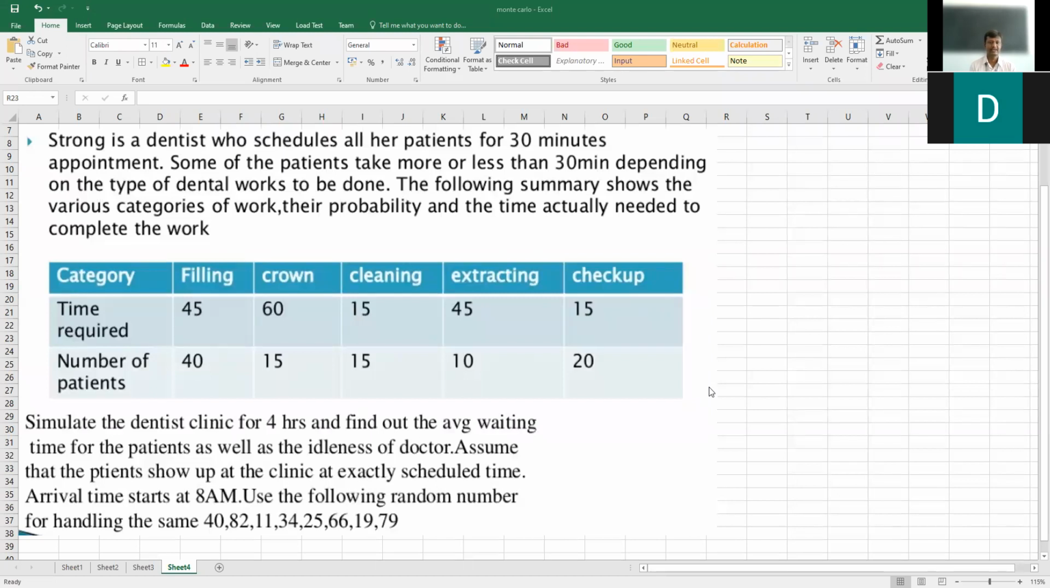Whenever any patient enters into the clinic, they may have any one of these work to be done, either filling or crowning or cleaning or checkup. Okay, so no patient will be coming with all the 5 activities to be done. Okay, so keeping this information, we are asked to simulate the clinic for next 4 hours. And also, we need to find out the average waiting time for the patients as well as the idleness of the doctor. So, many things are to be found out in this case. So, let us carefully do it.